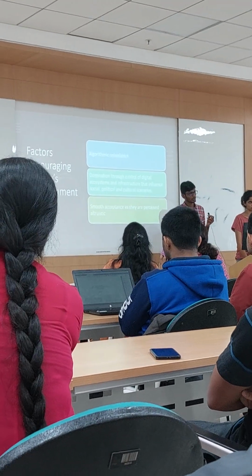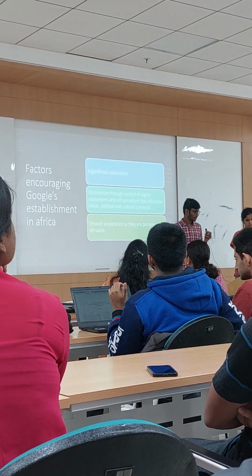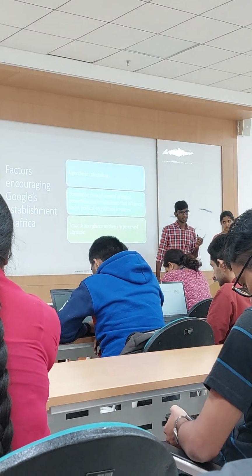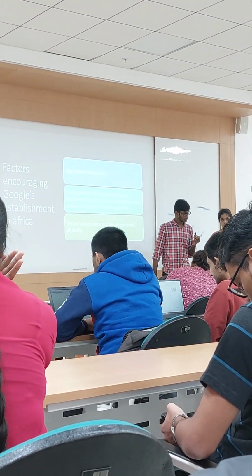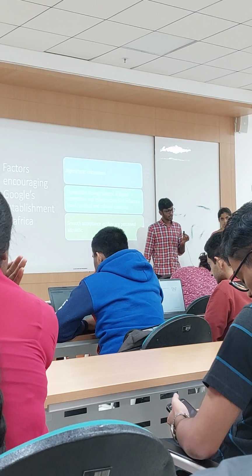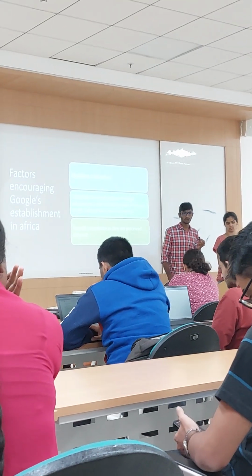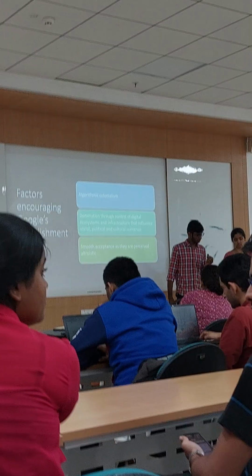Algorithmic colonialism. Algorithmic colonialism is the domination occurring through control of digital ecosystem and infrastructure. It influences the politics and culture of the country by controlling the communication medium.